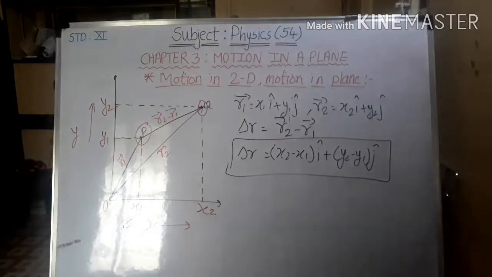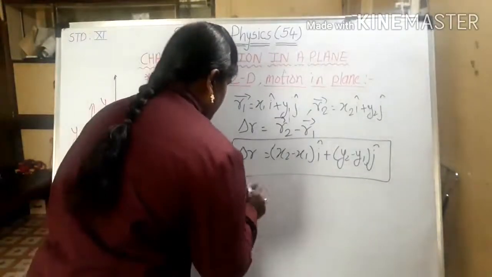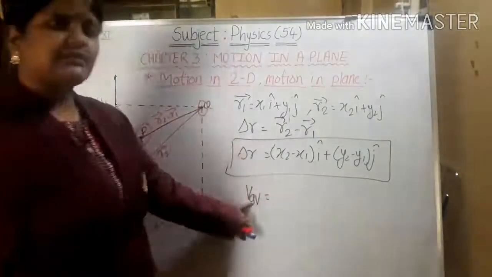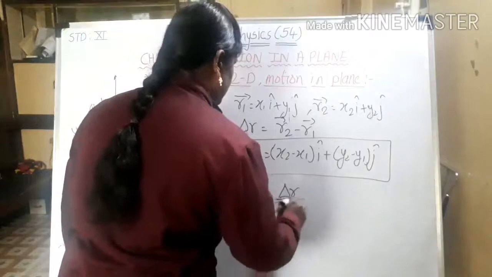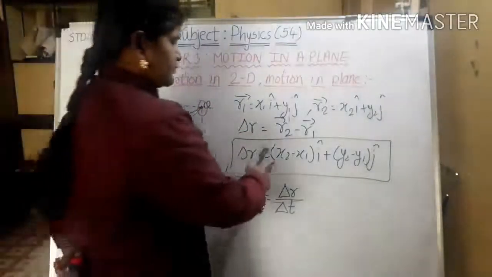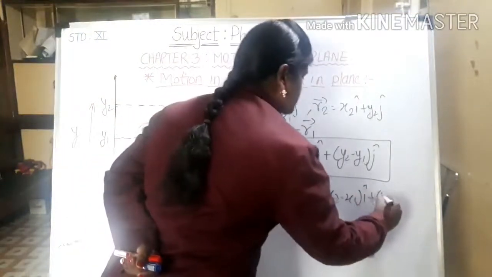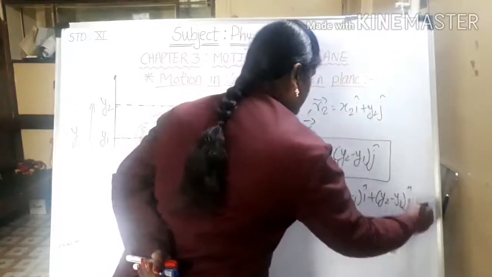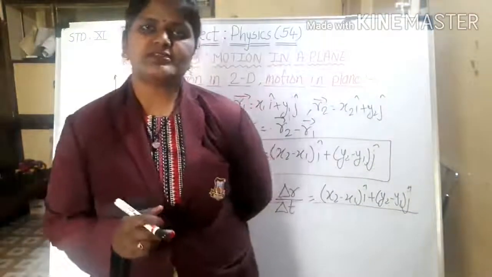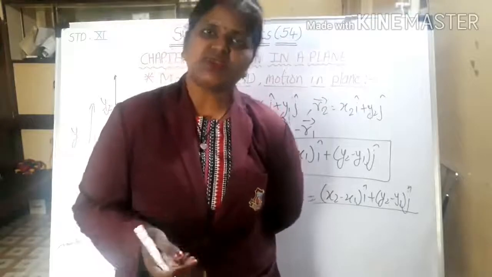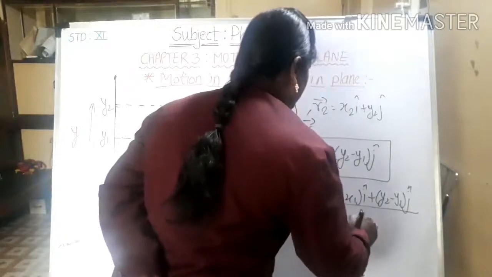Now we are going to see the average velocity. What is average velocity? V average is nothing but delta r divided by delta t. So I will just put this value over here, which is x2 minus x1 i cap plus y2 minus y1 j cap, whole divided by the delta t, the change in time. As I told you, at P it is at t1 and at Q it is at t2. So change in time will be t2 minus t1, or I can just write delta t only.